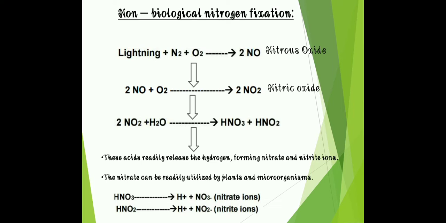So let's see the steps included in this. Firstly, there is the lightning in the atmosphere. When there is lightning in the atmosphere, nitrogen and oxygen present in the atmosphere combine with each other, forming nitrous oxide. This nitrous oxide further combines with oxygen to form nitric oxide. This nitric oxide dissolves in water present in the atmosphere, forming nitrous and nitric acids. These acids readily release hydrogen, forming nitrite and nitrate ions. The nitrate can be readily utilized by plants and microorganisms for their further growth and development.